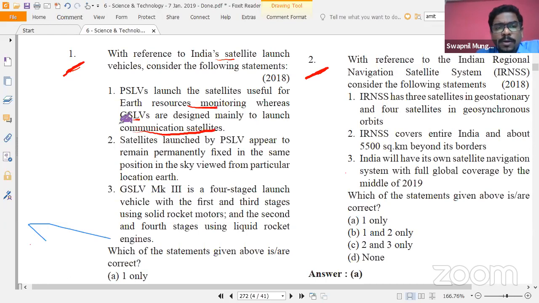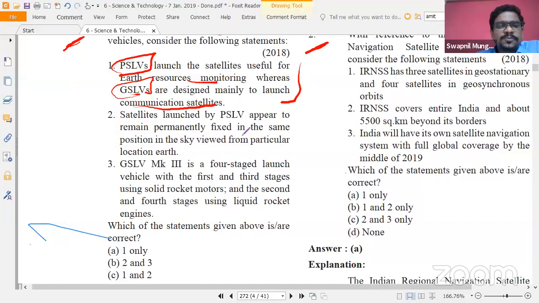If you are aware of GSLV and PSLV and their full forms, you might be able to answer whether statement one is right directly. Second: satellites launched by PSLV appear to remain permanently fixed in the same position in the sky from a particular location on the Earth.